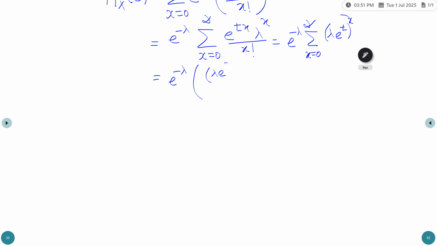That means the x power contributes to lambda power x and e power tx.